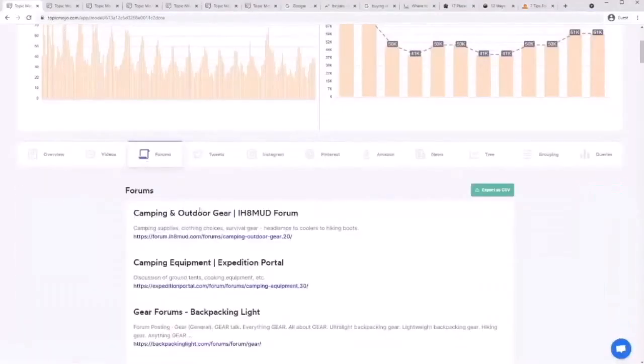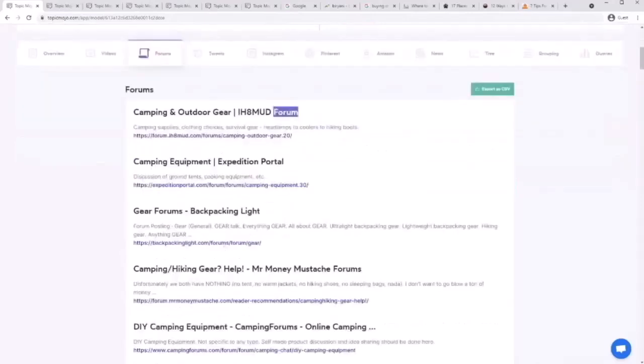The forums part is really fun, actually. So if you're writing a blog post about something, you want to get the right backlinks as well. This is not only going to give you the right conversations on forums happening all around the internet, it's also going to help you get link opportunities, like in forums and communities. You can go there and look up your topic, your blog post. This is really good for bloggers especially.